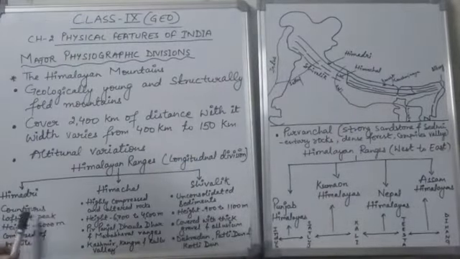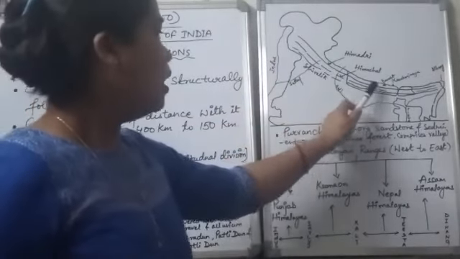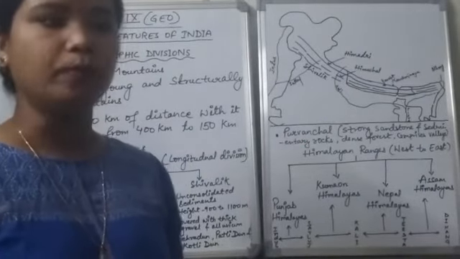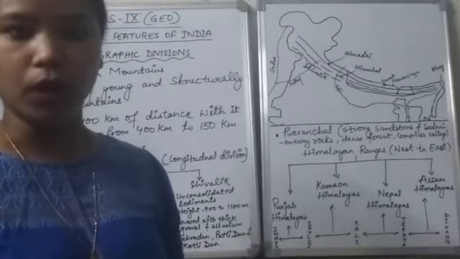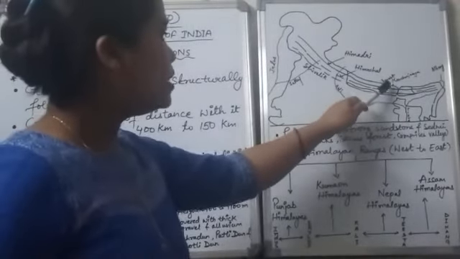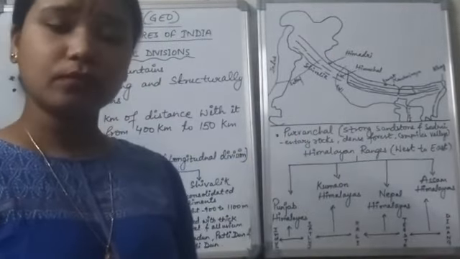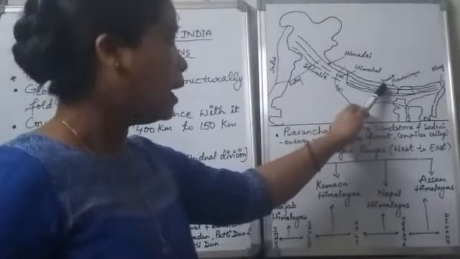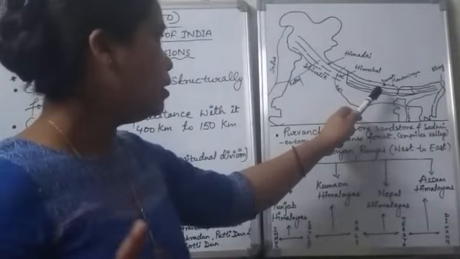Now next is the loftiest peaks. In this range, you will find the tallest, the highest peak in the world. We have Mount Everest, one of the highest peaks in the world, which lies in the Himalaya ranges, in the Himadri, or the inner ranges.